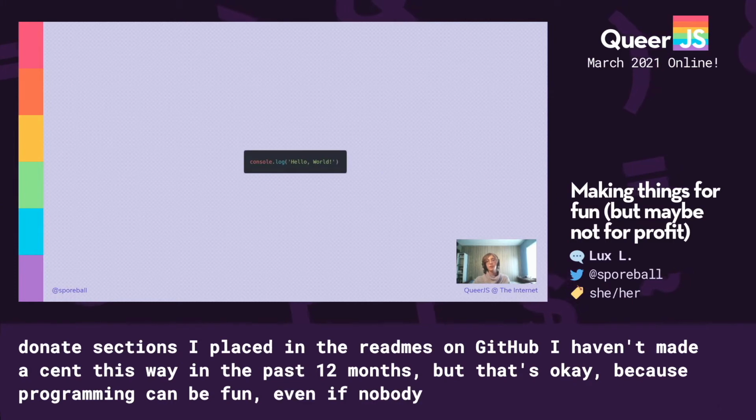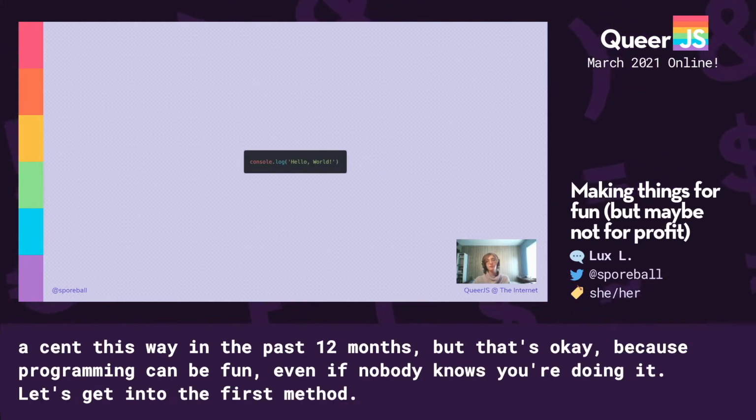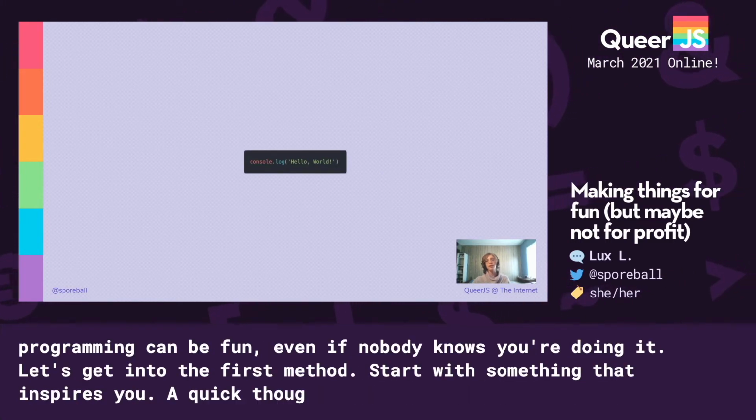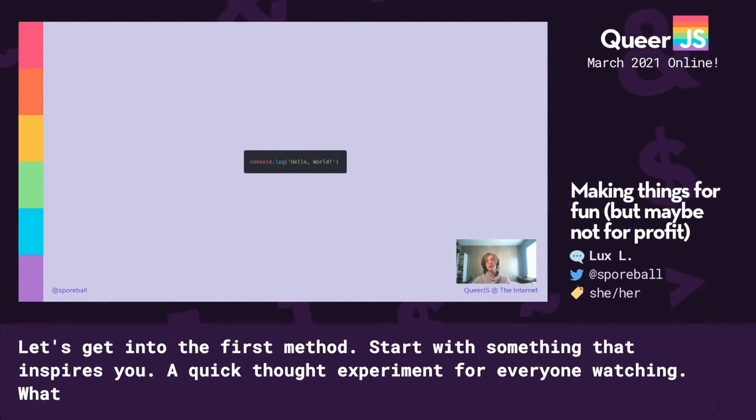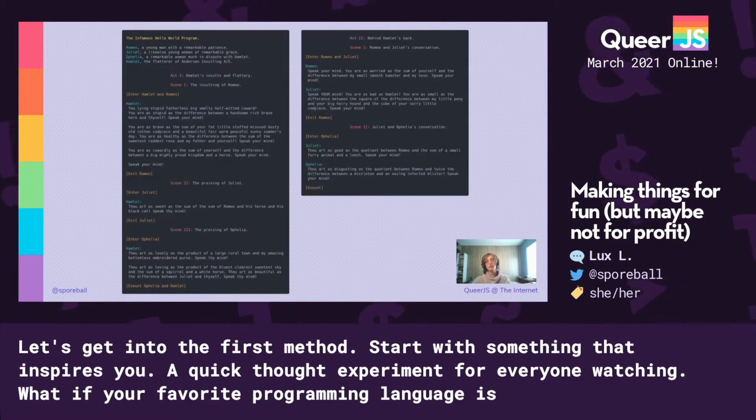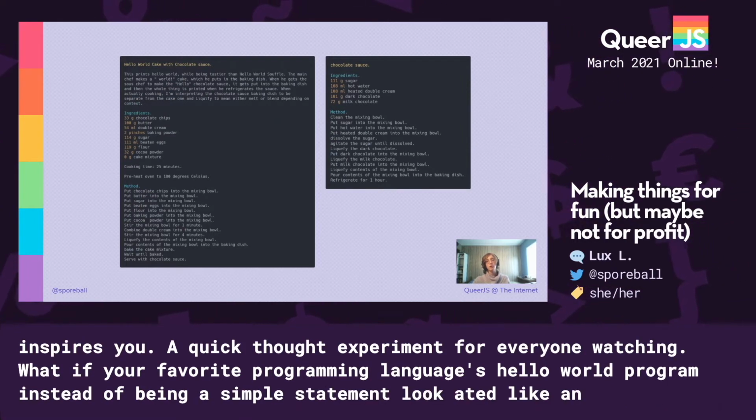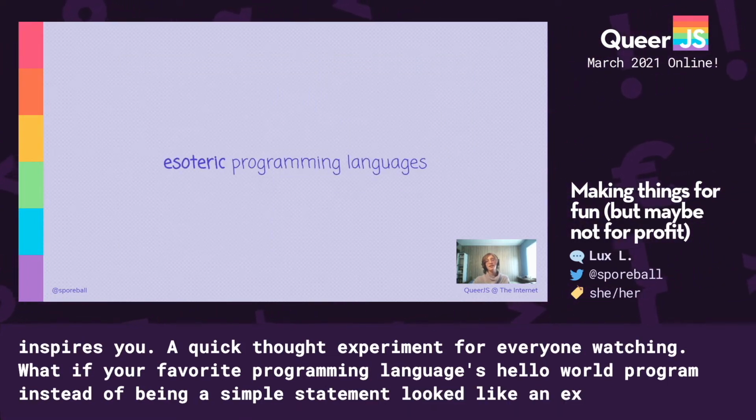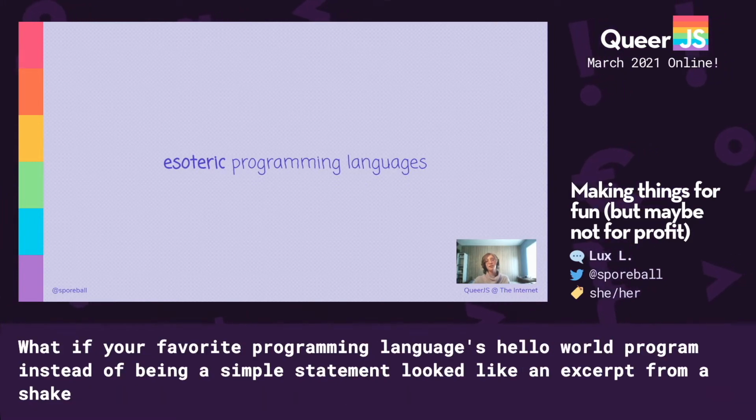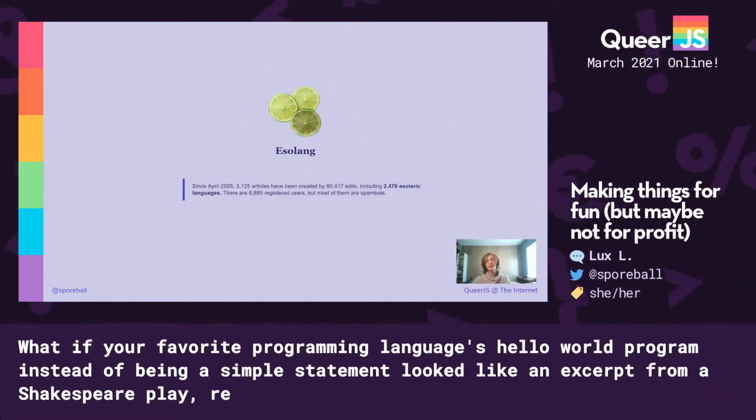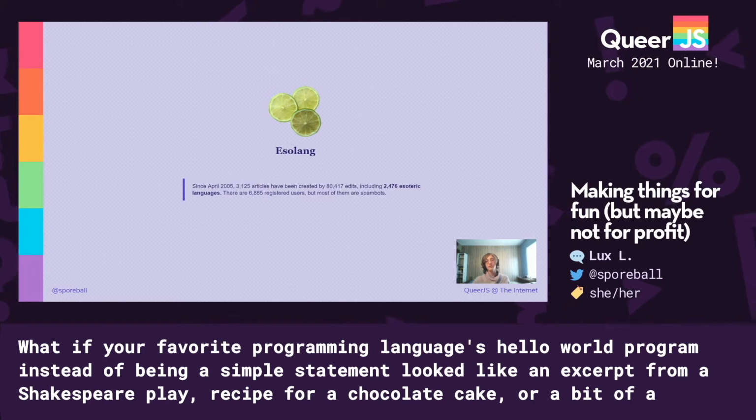A quick thought experiment for everyone watching: what if your favorite programming language's Hello World program, instead of being a simple statement, looked more like an excerpt from a Shakespearean play? Or a recipe for a chocolate cake? Or a bit of a mess? These are what's called esoteric programming languages, or ESOLangs, and the singular ESOLang keeps track of nearly 2,500 of them.